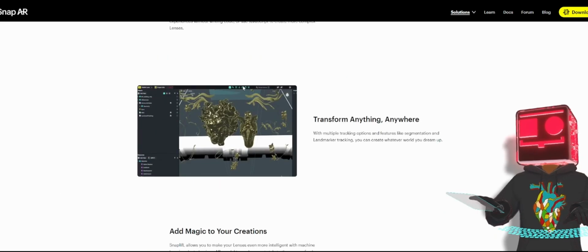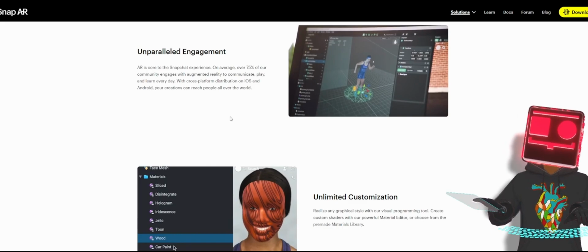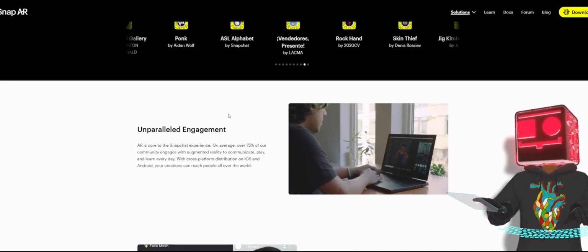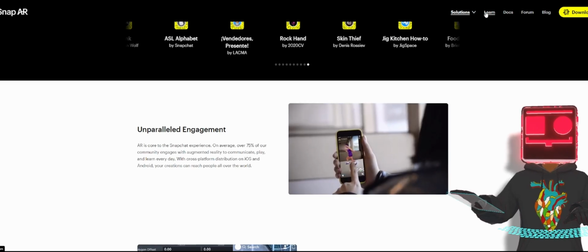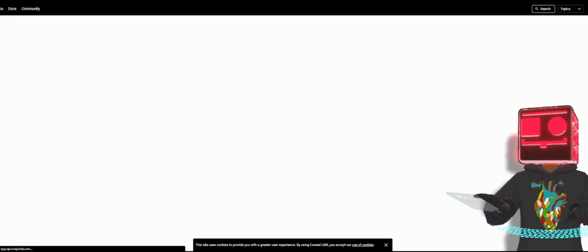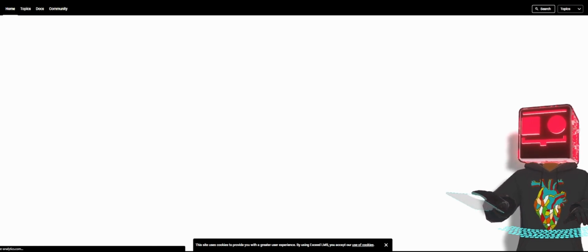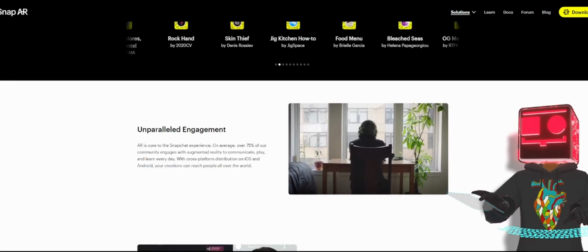But if you want to do face filters, these platforms are so good for that. You could also go on to their site and start learning how to make most of the stuff inside Lens Studio. I sometimes prefer to use Lens Studio because it's quite advanced.